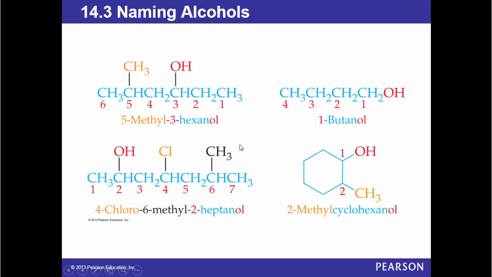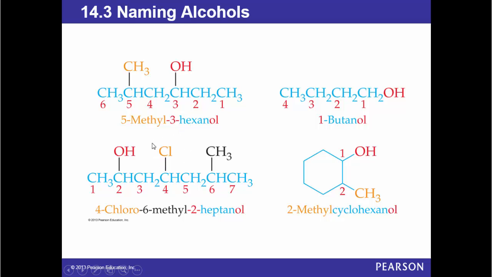Now, if you have other substituents like chloro, for example, again OH has the priority to begin from this side and to give the other substituents their numbers. But in naming, between chloro and methyl, we arrange them alphabetically. 4-chloro-6-methyl-2-heptanol.